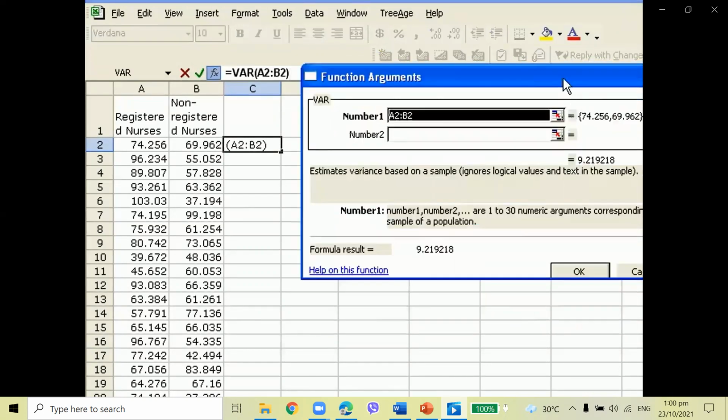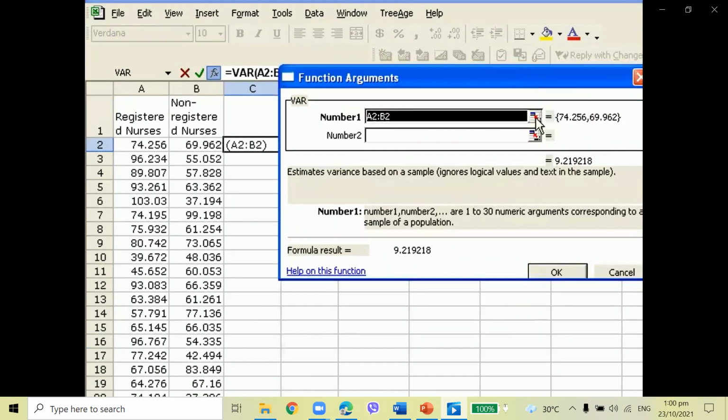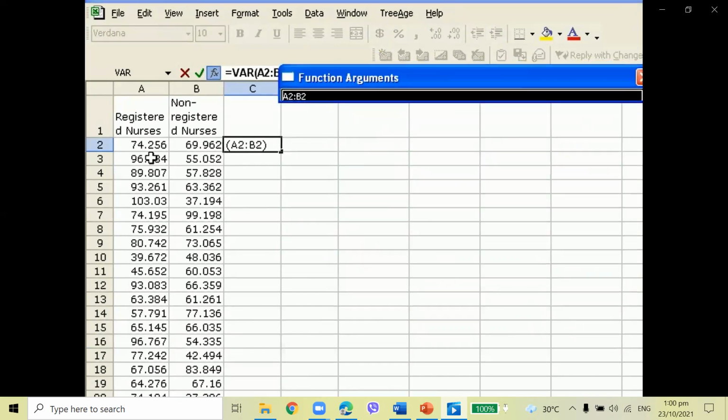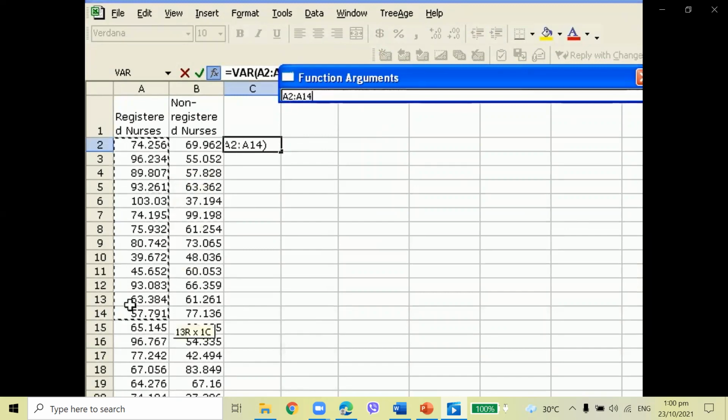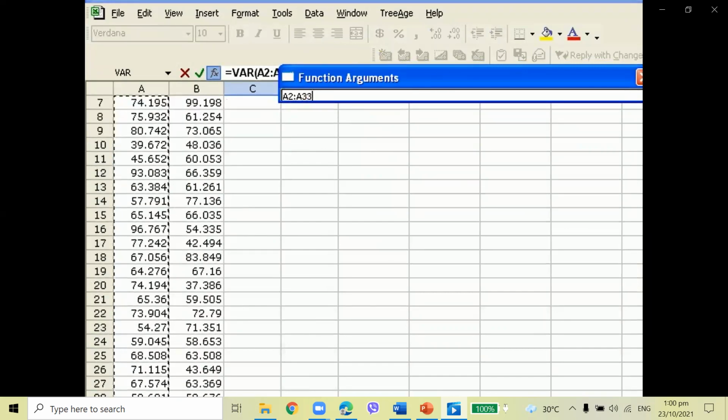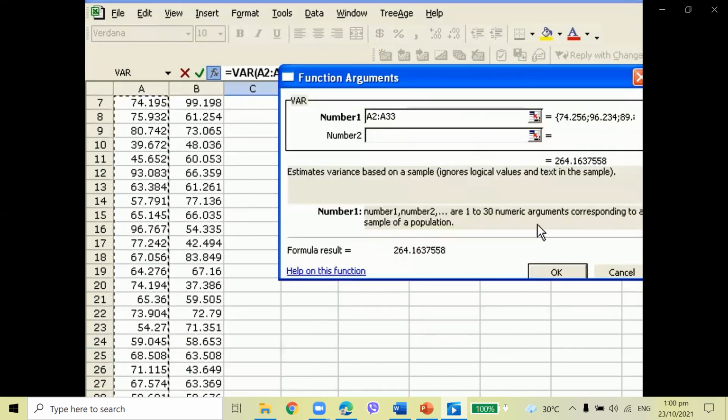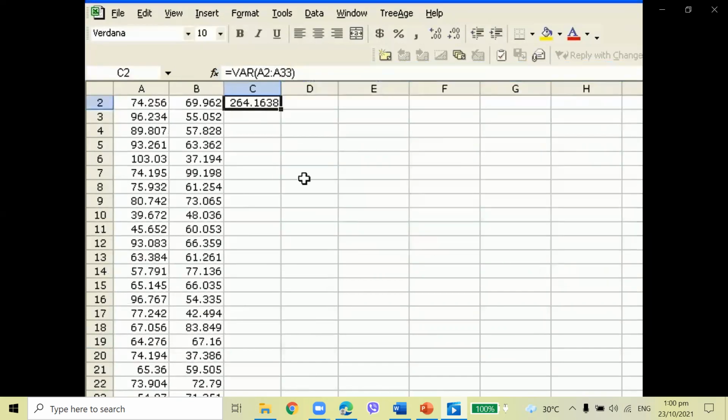Say OK and choose the range of values for the first sample, registered nurses, from A2 all the way to A33, because we had a sample of 32, and say OK. And here's the value of variance for our first sample.